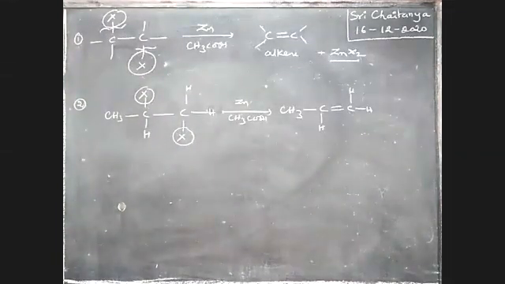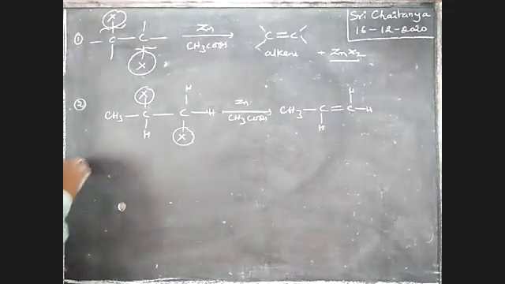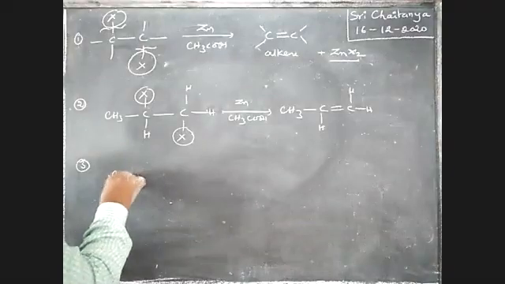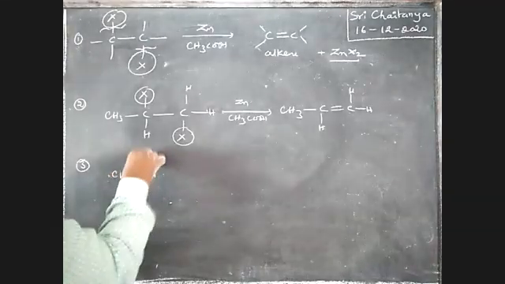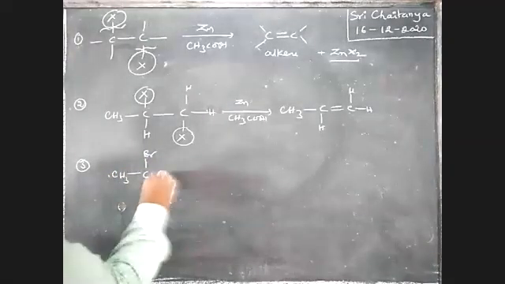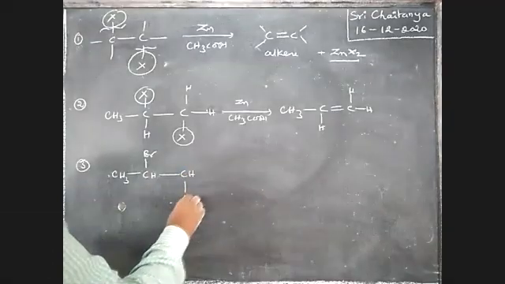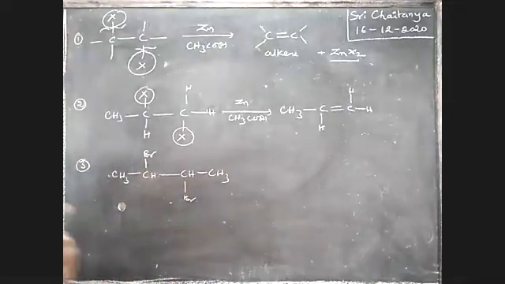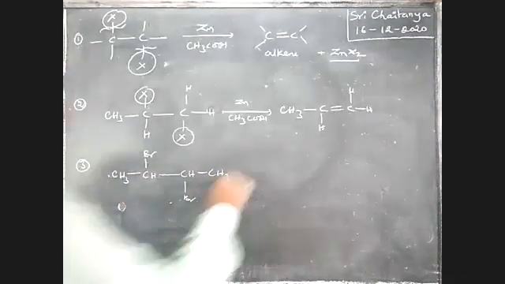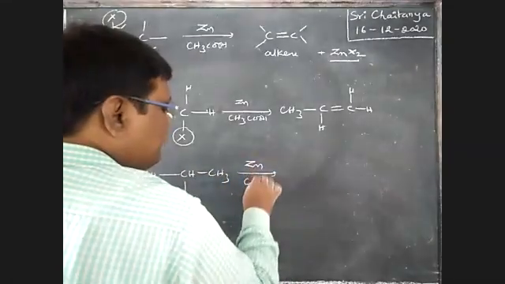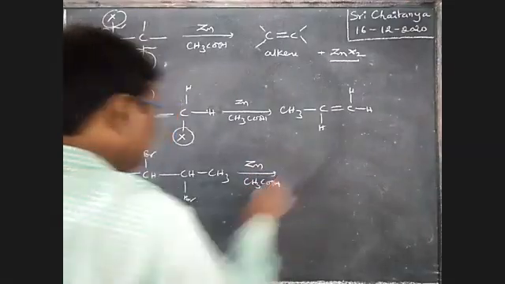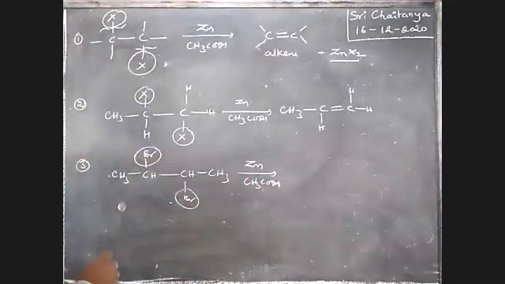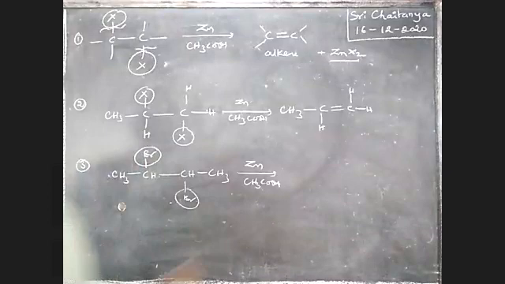Next, third one. CH3, CHBr, CHBr, plus CH3, boys. Wherever cis-trans conditions are applied, see here, zinc, CH3COOH, these two are eliminated.